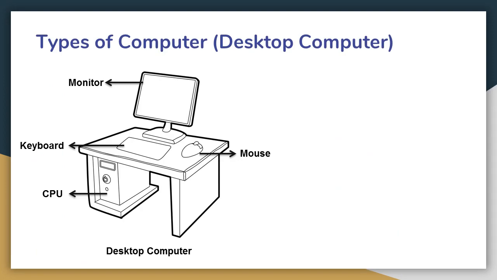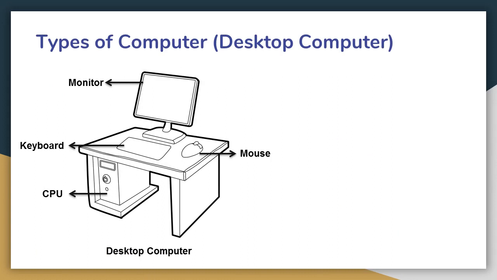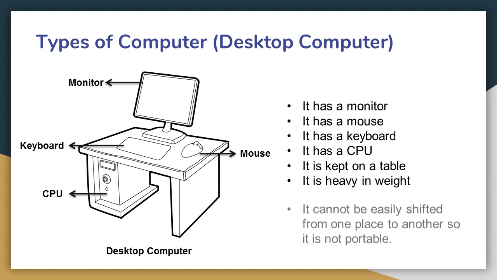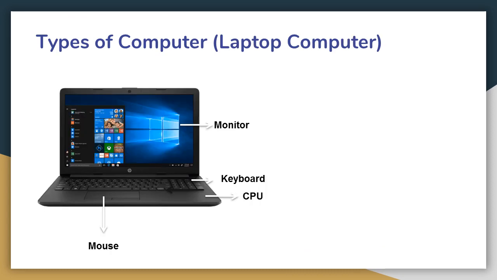Types of computer. Desktop computer. This is a desktop computer. It has a monitor, a mouse, a keyboard, a CPU. It is kept on a table. It is heavy in weight. It cannot be easily shifted from one place to another and hence it is not portable.